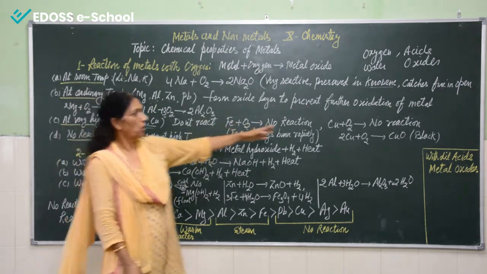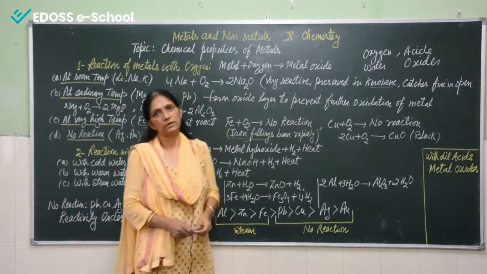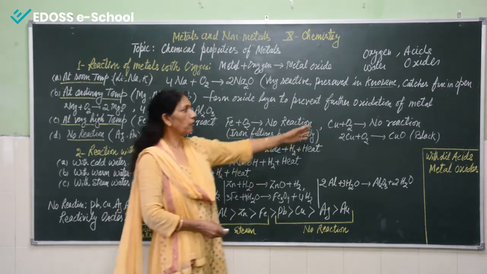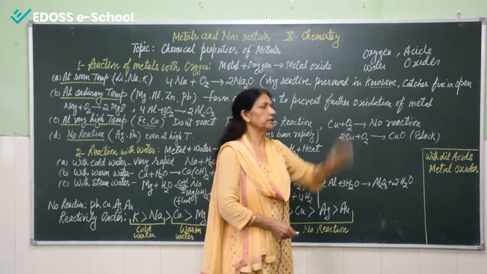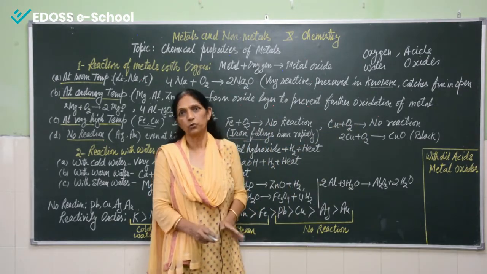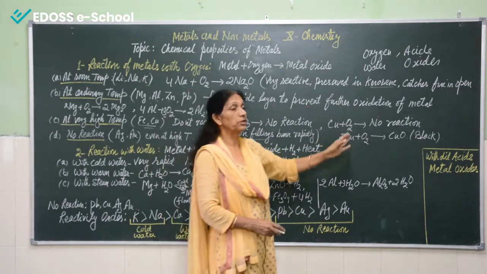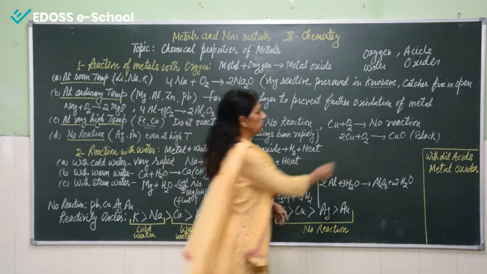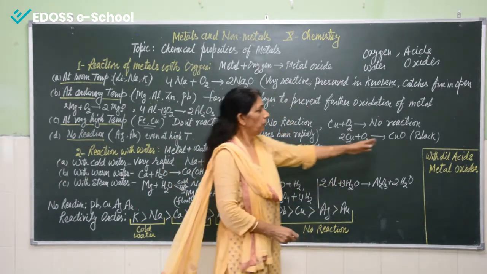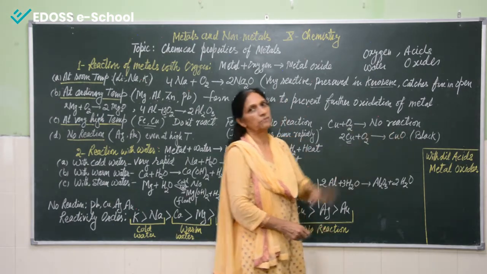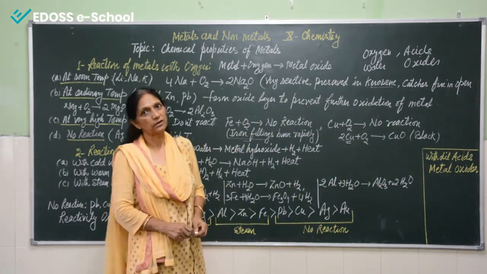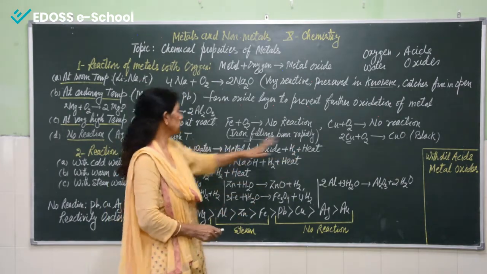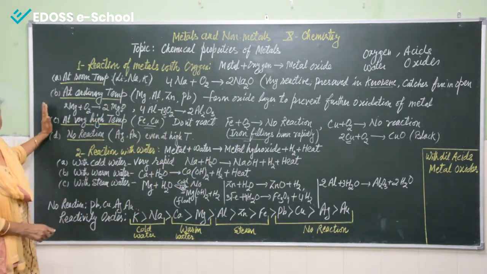Now coming to copper. Same way, copper, if kept in open, will not form an oxide layer. So we can say that copper doesn't react with oxygen and there is no reaction. But if the temperature is very high, the copper metal forms black colour copper oxide, meaning the copper metal also gets an oxide layer on the surface. So this was our third category.